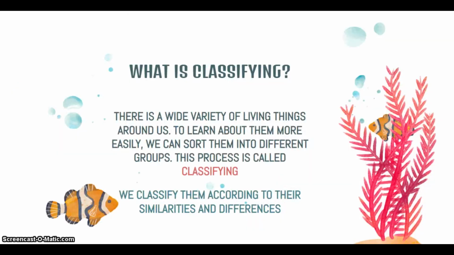Before that, do you know what classifying is? There is a wide variety of living things around us. To learn about them more easily, we can sort them into different groups. This process is called classifying. We classify them according to their similarities and also differences.